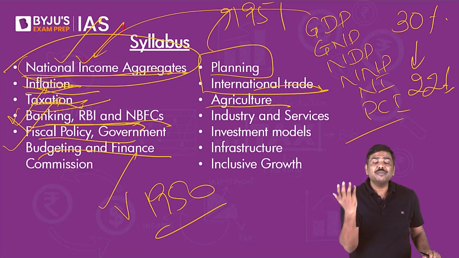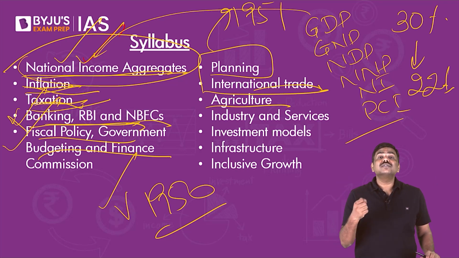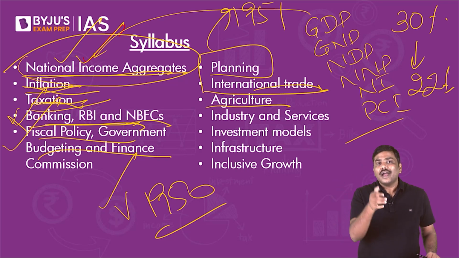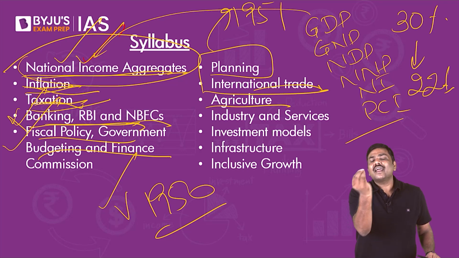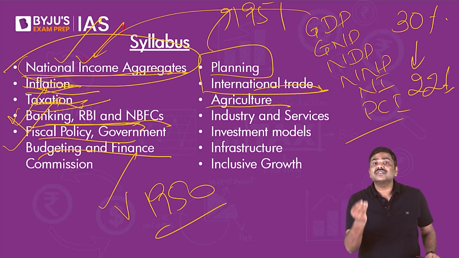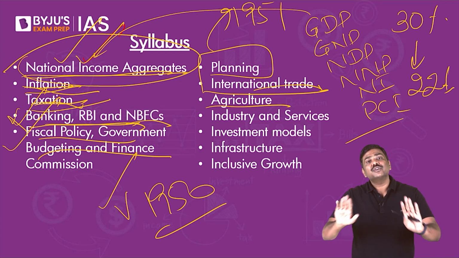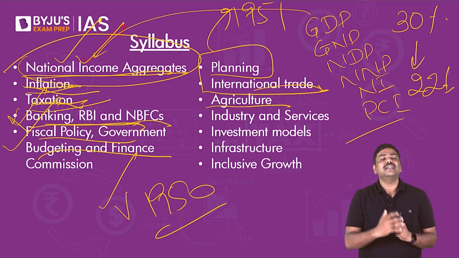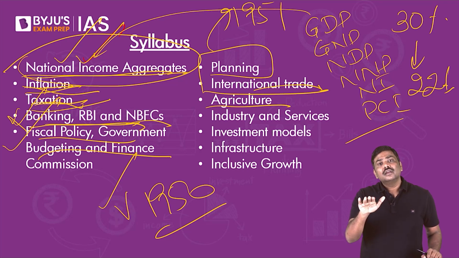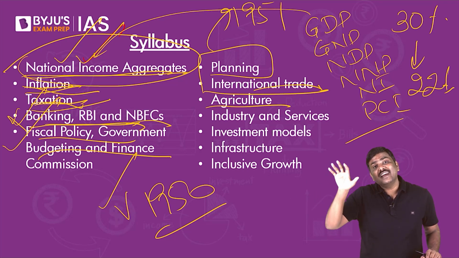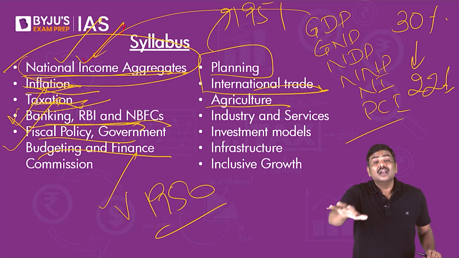For example, in case of mains, questions have been asked on the concept of MSP, minimum support price. And in recent times, there are a lot of aspects which are being discussed in the context of MSP. For example, look at the kind of question which can be asked by UPSC in the coming days. MSP, there is a demand for providing a legal backing to this.